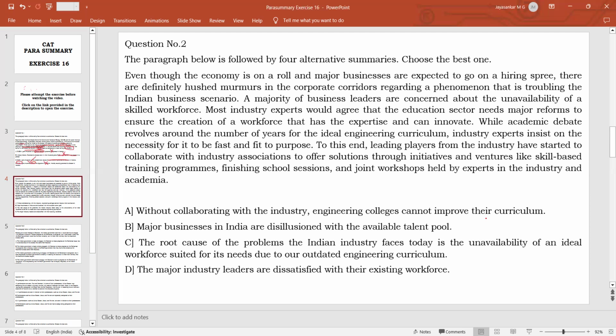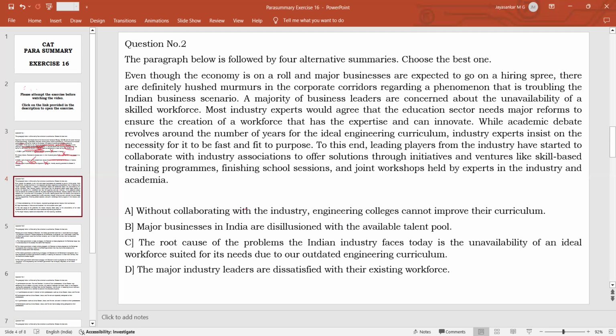Here, engineering colleges are not taking the initiative to change the syllabus or to impart the proper training to the students. It is the industry or the companies which are doing it. It is a question of survival for the companies, not for the engineering colleges. So that is why this option is not correct. It is not implied in the passage. The passage is not saying that engineering colleges are not able to improve their curriculum unless they collaborate with the industry, because it is not the engineering colleges that are taking the initiative to change the curriculum, it is industry.